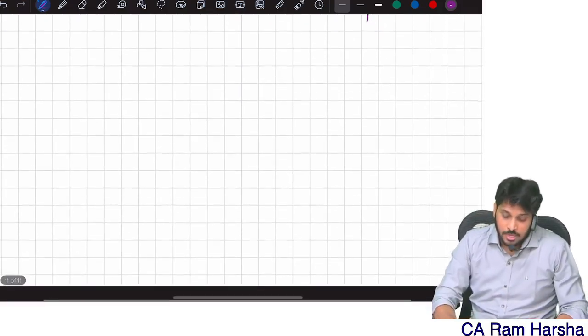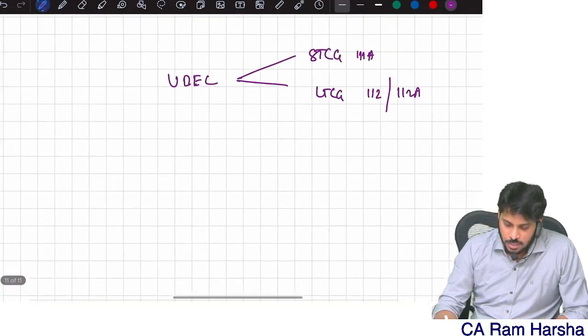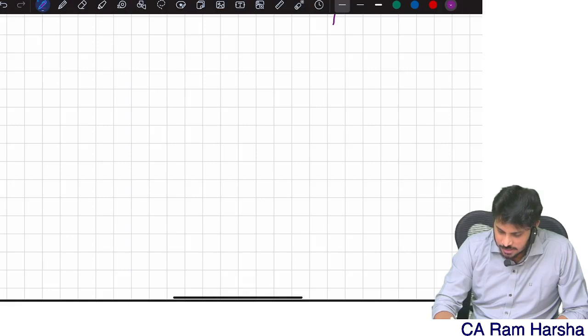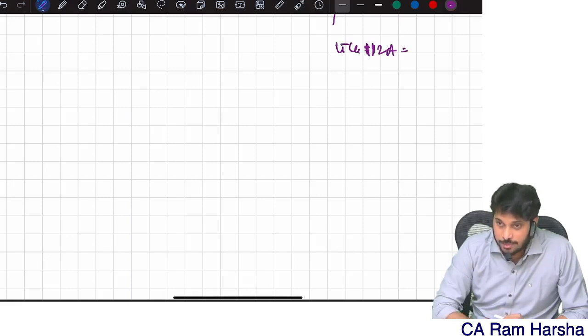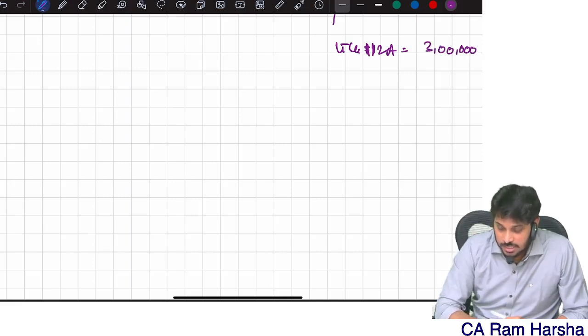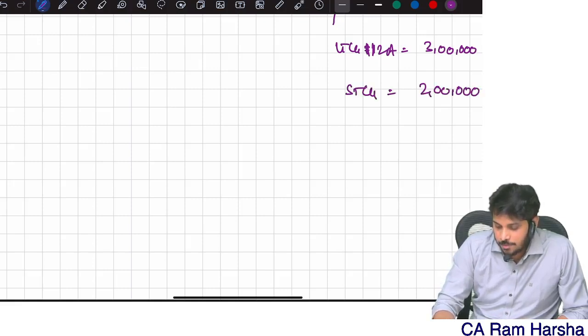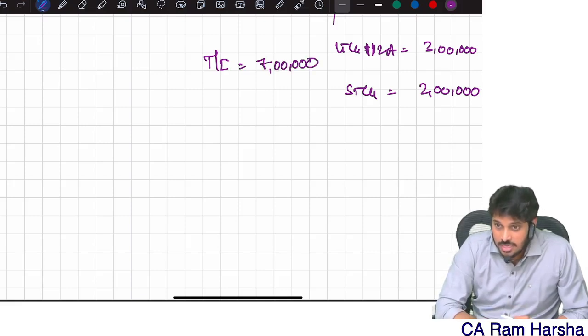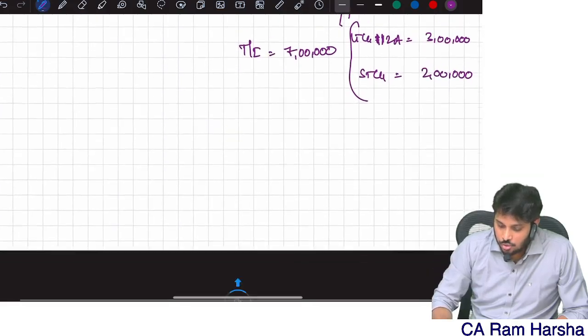For example, let us do one problem here. Suppose SSE has long-term capital gain under 112A of 3 lakh, and short-term capital gain of 2 lakhs, whereas the total income of the SSE is 7 lakh.